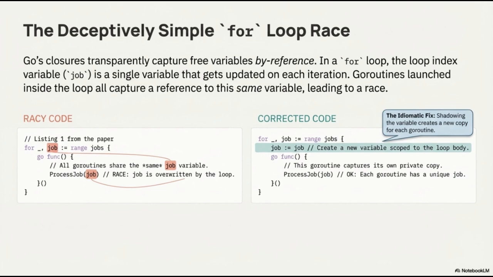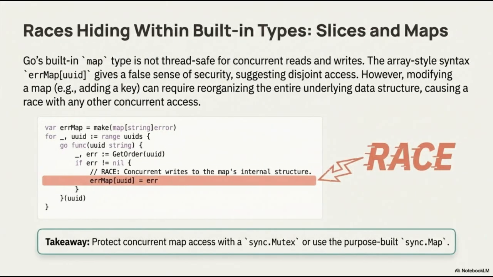To fix this, we look at the corrected code on the right. Here, we use the idiomatic fix of shadowing the variable. By declaring job equals job inside the loop body, we create a new variable instance for every iteration. Each Go routine then captures its own unique copy, resolving the race condition and ensuring that each job is processed correctly. Race conditions can often hide in plain sight within Go's built-in types, particularly slices and maps.